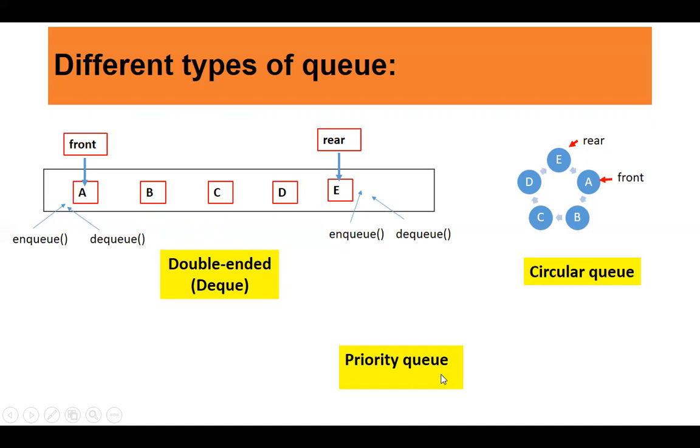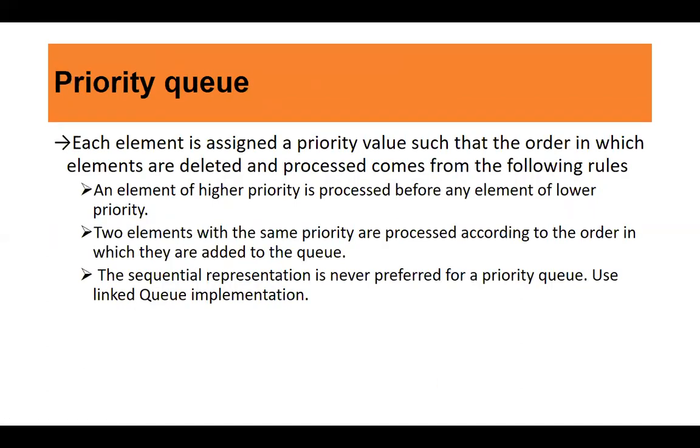The next type what you have is a priority queue. As the name suggests, each and every item will have priority associated with it. So each element is assigned a priority value such that the order in which elements are deleted and processed comes from the following rules. Now, what are those rules? An element of higher priority is processed before any element of lower priority. So as you are adding elements into the priority queue, each element is given a priority. The highest priority element will be shifted to the front so that it will be deleted first. If 2 elements are of the same priority, then they are processed according to the order in which they are added to the queue.